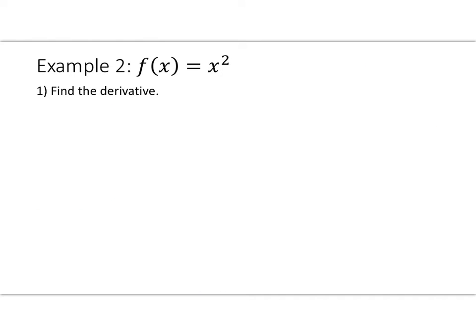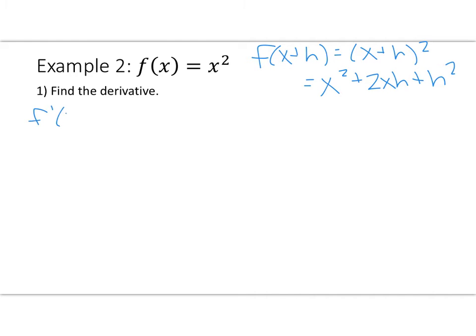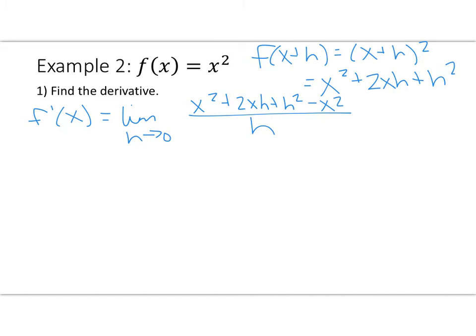Alright, let's try another one. So again, I'm first going to figure out what's f of x plus h. That's x plus h squared, which is equal to x squared plus 2xh plus h squared. So to find my derivative, f prime of x, I take the limit as h approaches 0 of x squared plus 2xh plus h squared minus x squared all over h. Cleaning up, I see that my x squared and my negative x squared add to 0, so I'm left with 2xh plus h squared. So I'm going to factor out the h from the numerator, and I'm left with 2x plus h divided by h.